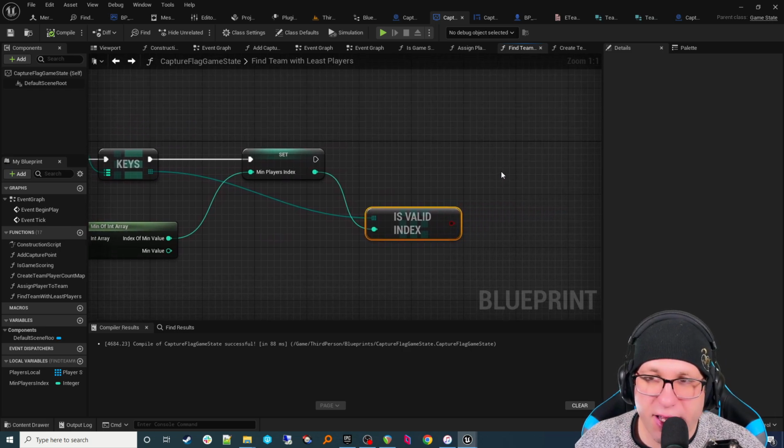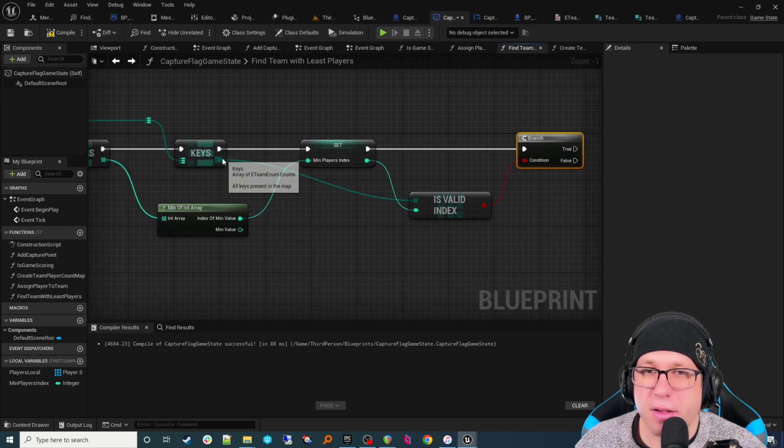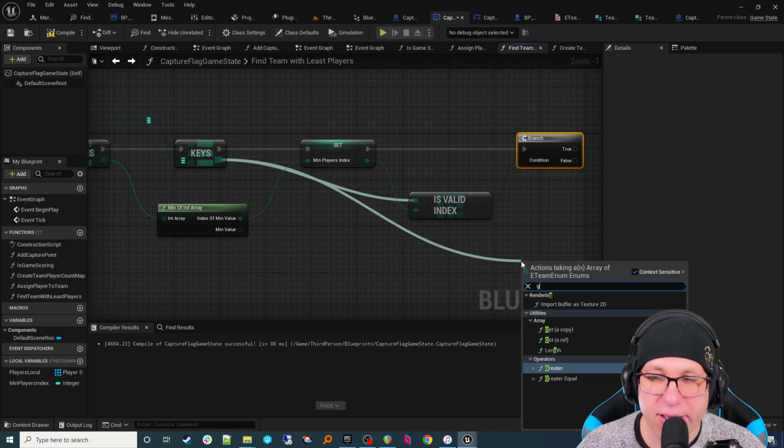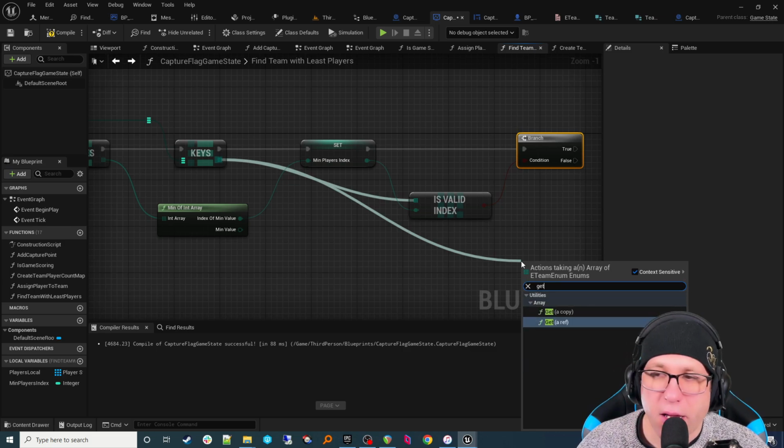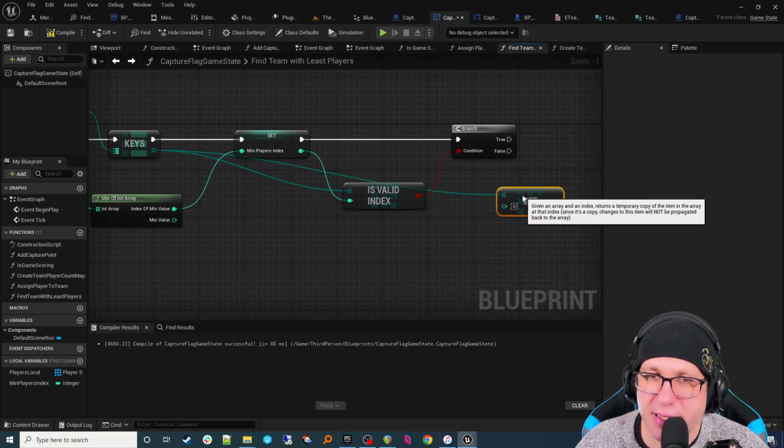Okay, now that we know it's a valid index, which it has to be, then we can get the value. And you can either get a copy or a ref. I would say a copy. That makes more sense because we're only talking ints, and I think that's going to be cheaper.